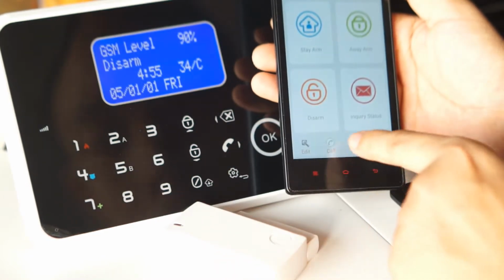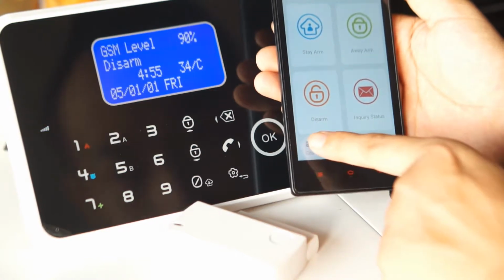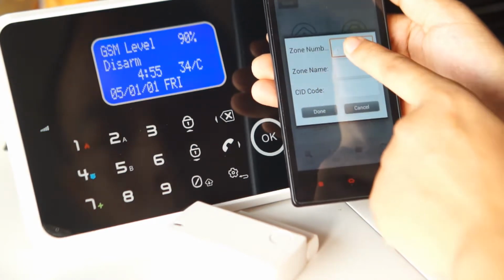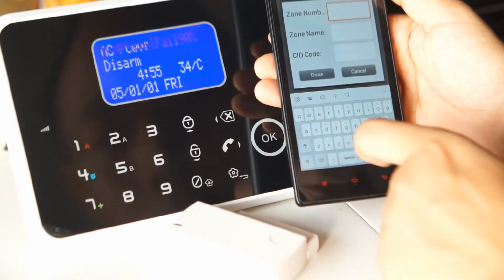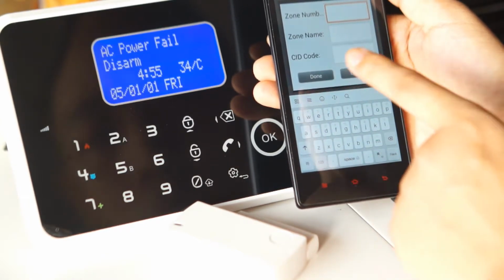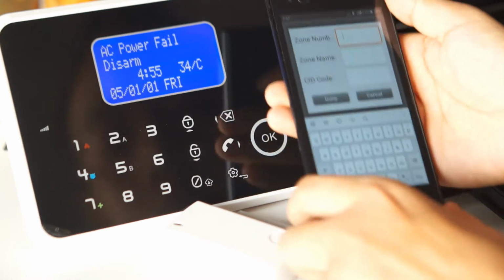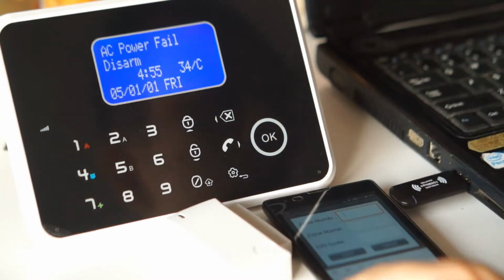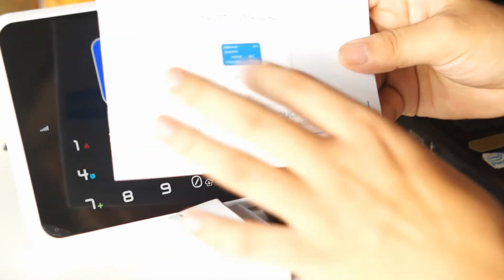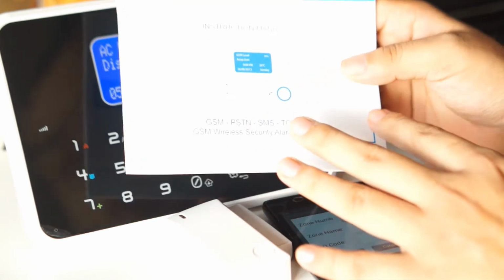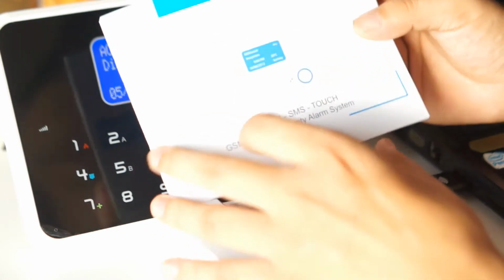Go to the free app. And here, tap edit. Here we need to enter the zone number, the zone name and the CID code. So what's the CID code? You can read the included menu and can go to page